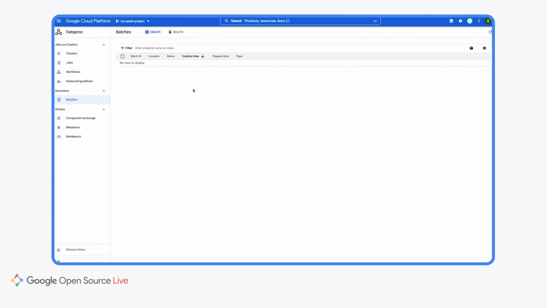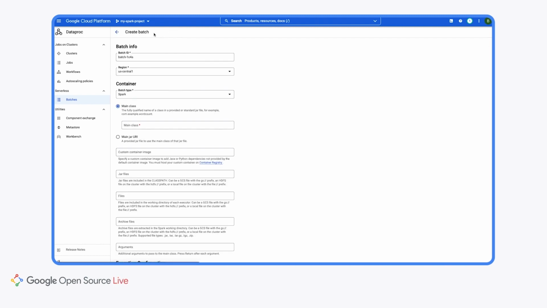Okay, so here we are in the Cloud Console, and specifically we are on the Dataproc page. Here we see a couple sections, notably this serverless section with this batches tab. Here is where you would see all of your completed serverless Spark jobs, as well as any that are currently running. So what we'll go ahead and do is press create.